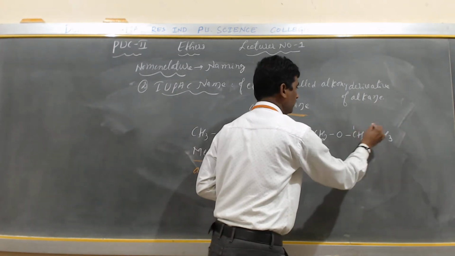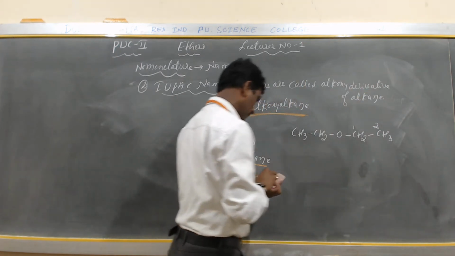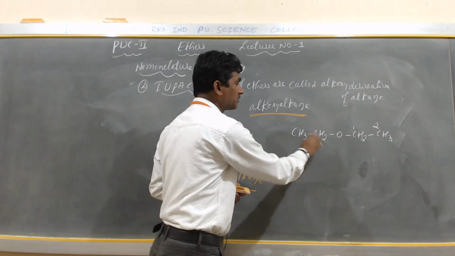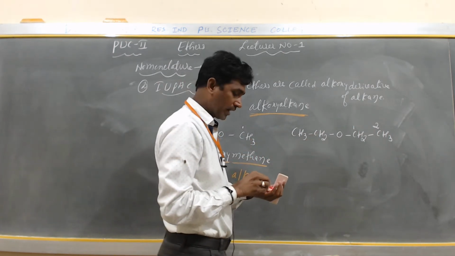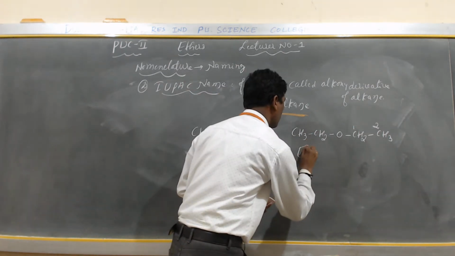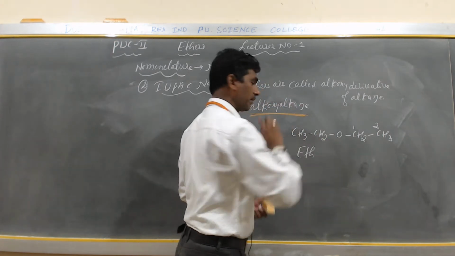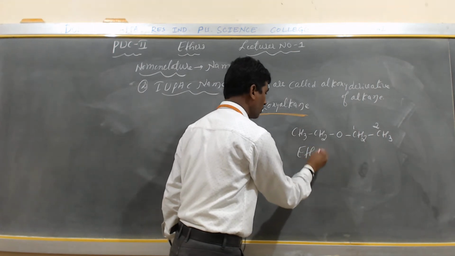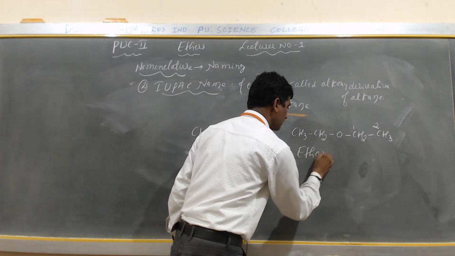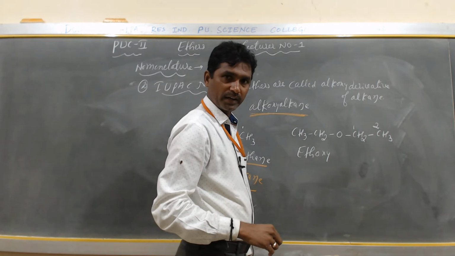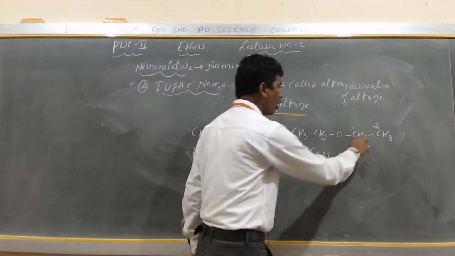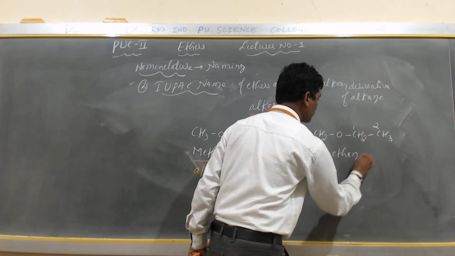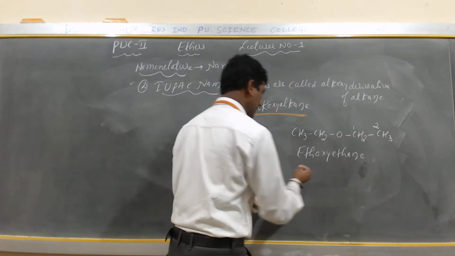I can choose 1 and this is 2. So CH3CH2 is called eth. 2 carbon atoms is called eth. Oxygen is called oxy. This is ethoxy. Next, how many carbons are here? 2 carbons. So it is called ethoxyethane.